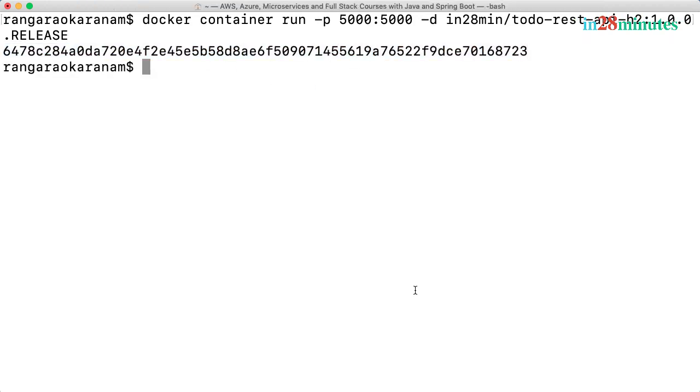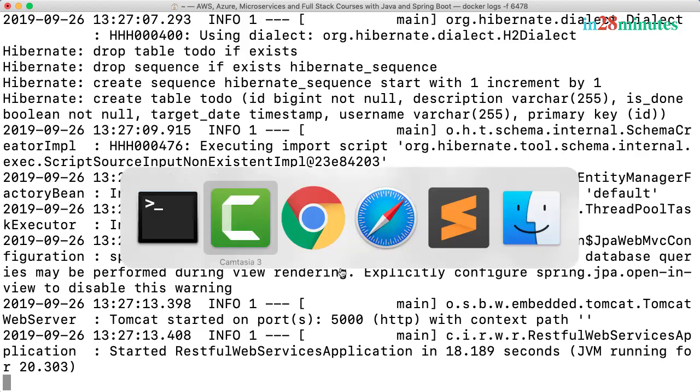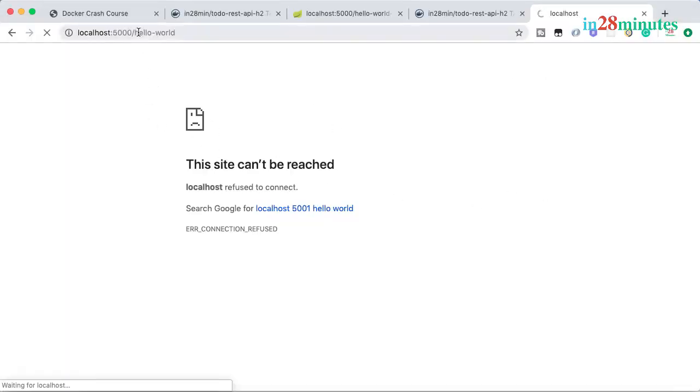One of the interesting things is you can pause and unpause a container. So you can say docker container pause and give it the unique identifier. It can be the entire ID, or I can use a part of the ID, the starting 4 digits of the ID, and press enter. You can see that now this container is paused. So if I try to do docker logs -f, following the logs of this specific container 6478, you'd see that the application has started up, but when I try to access the URL, I'll not get a response back because this is in a paused state.